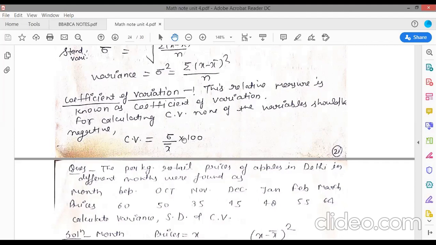In the exam, there is only one question, and they ask 3 to 4 things: calculate standard deviation, mean deviation, coefficient of variation, and covariance. In one question, they will ask you for 3 to 4 topic points. So just remember all these formulas.